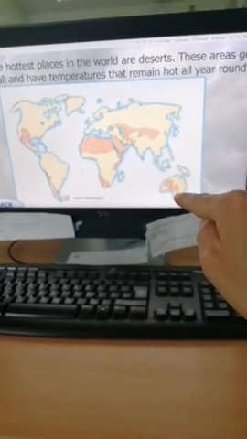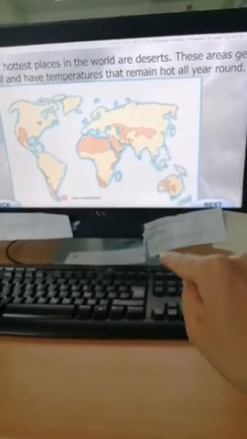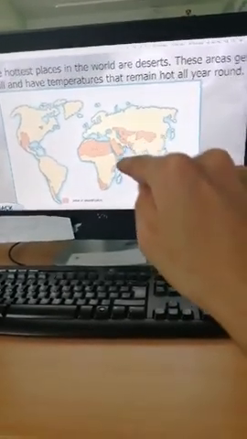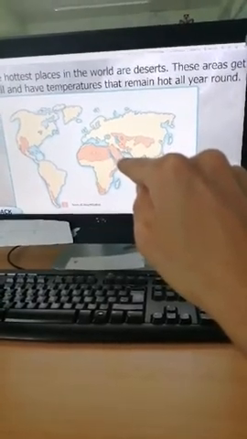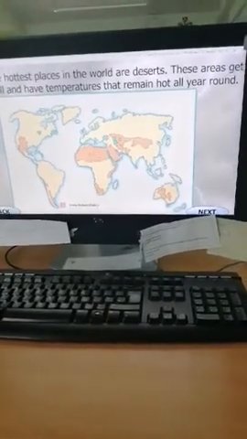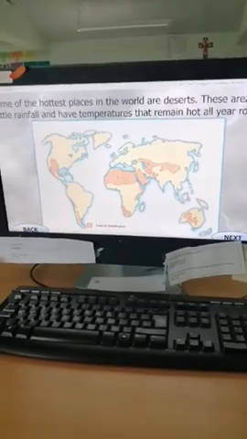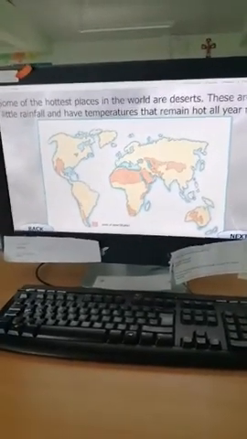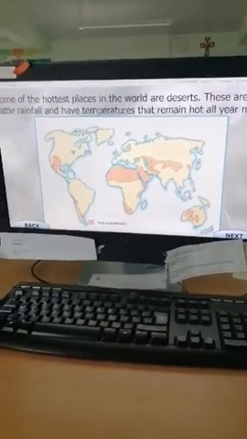In Australia, I thought there was more desert than this, but there's quite a bit of desert in Australia as well. And also a few places scattered in Asia. Saudi Arabia there, and Qatar, and United Arab Emirates. That place is mainly desert, as you can see, that whole Arabian peninsula. But some deserts are also really cold. So parts of the Arctic and the Antarctic are desert because there's very little rainfall.